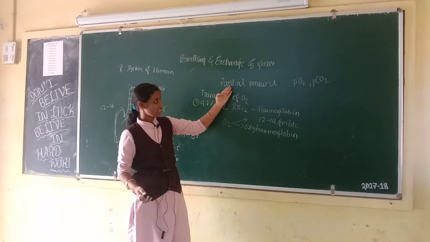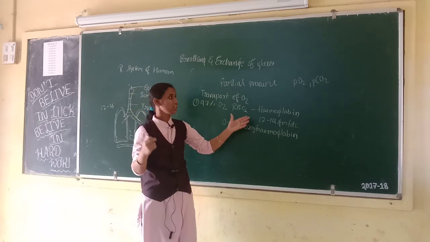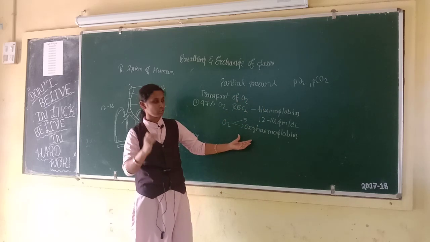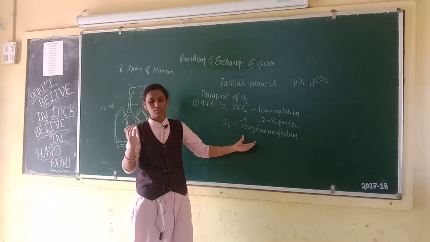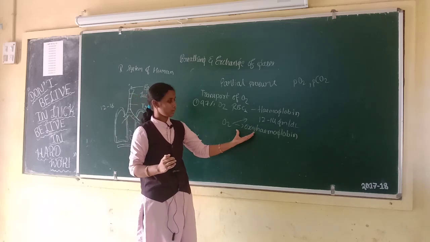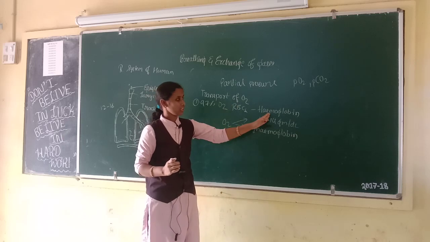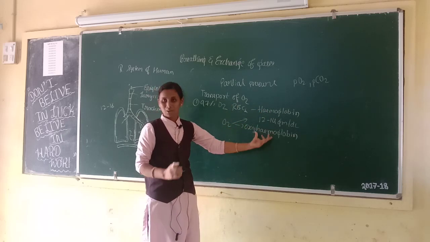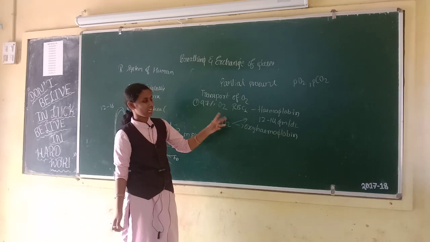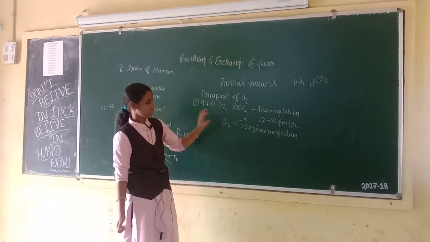Where the partial pressure of oxygen is high, the partial pressure of carbon dioxide is low, the temperature is low, and the H plus concentration is low, these are all factors favorable to the binding of oxygen with the hemoglobin, or formation of oxyhemoglobin.